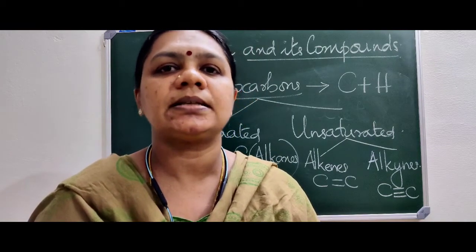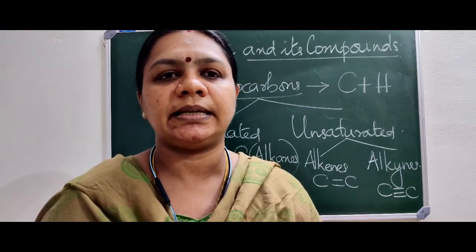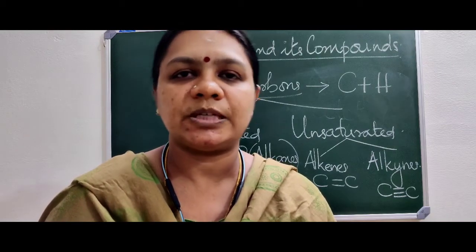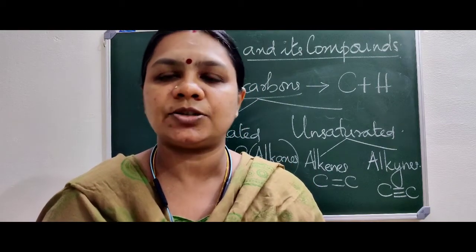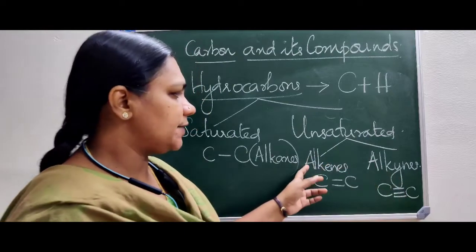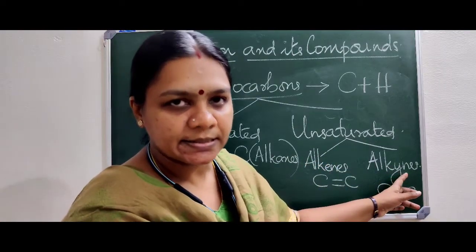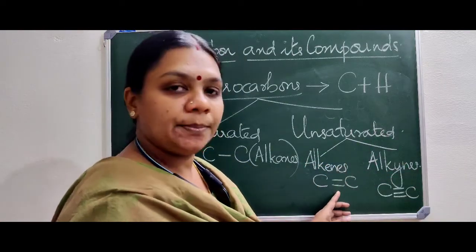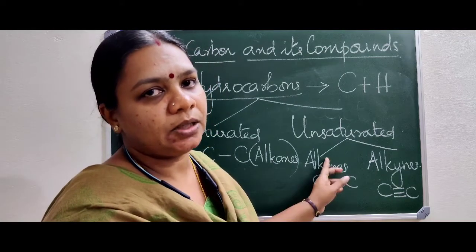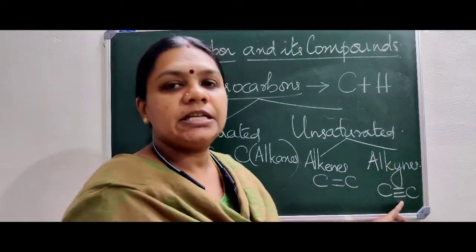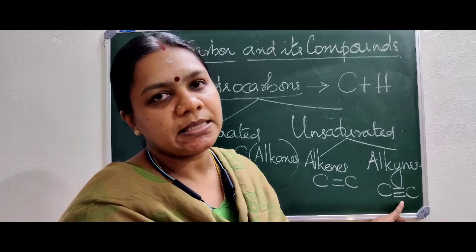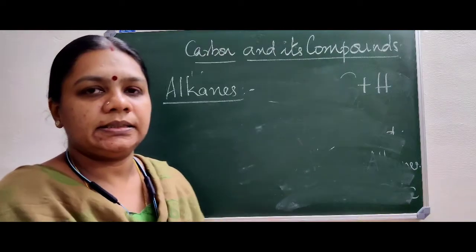Saturated hydrocarbons contain only single bonds between carbon atoms. Unsaturated hydrocarbons are classified into two: if they contain double bonds between carbons, they are called alkenes, and if they have a triple bond between the carbon atoms, they are called alkynes.